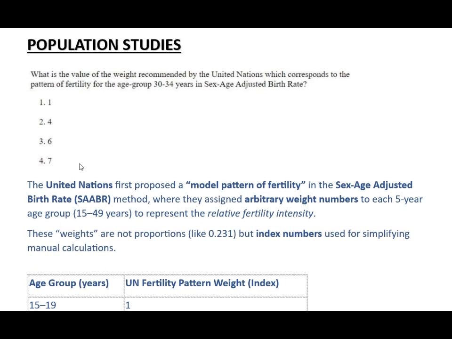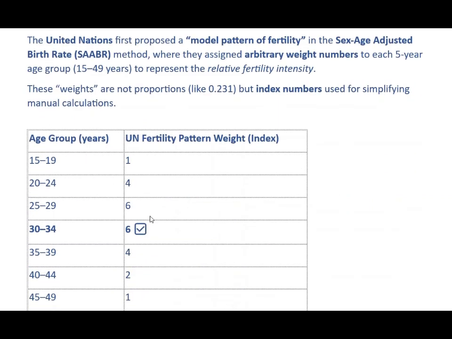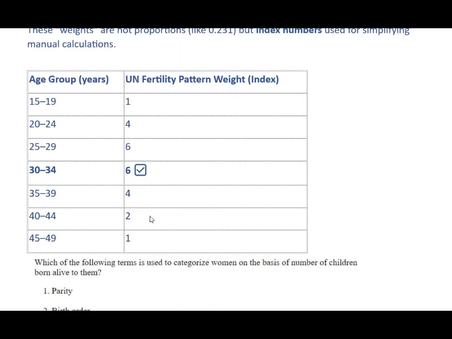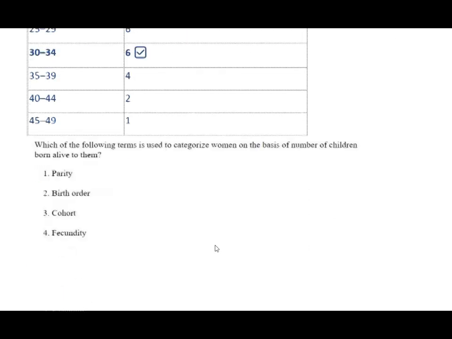And the explanation for this question, the United Nations first proposed a model pattern of fertility in the sex age adjusted birth rate method where they assigned arbitrary weight numbers to each 5-year age group to represent the relative fertility intensity. These weights are not proportions but index numbers used for simplifying manual calculation, and here we also include the table for different age groups and their fertility pattern weight.